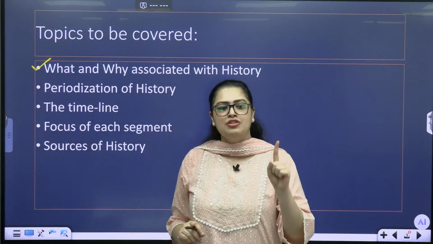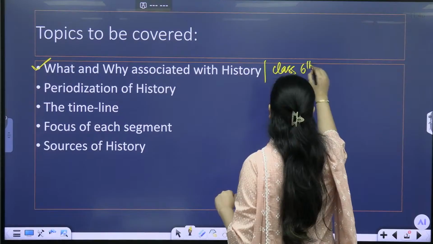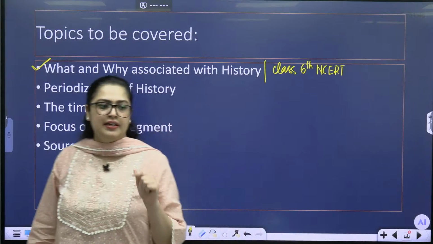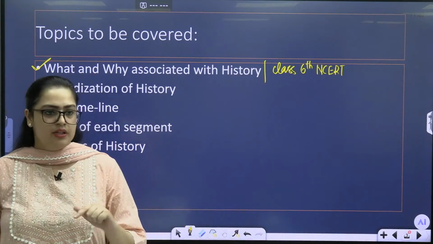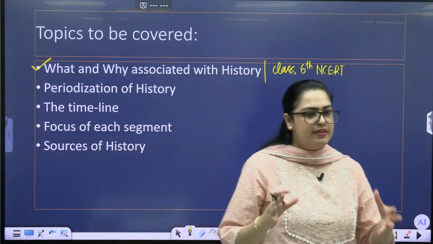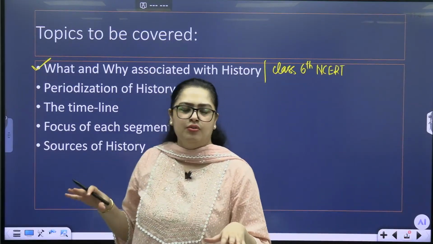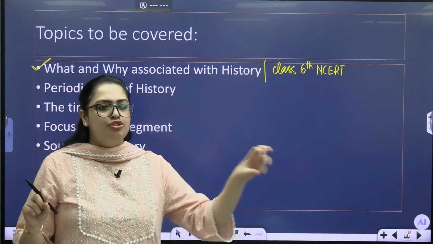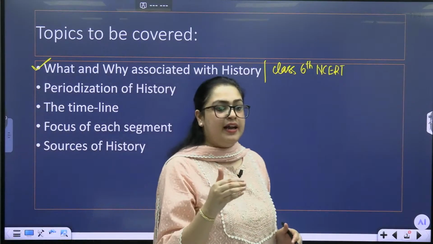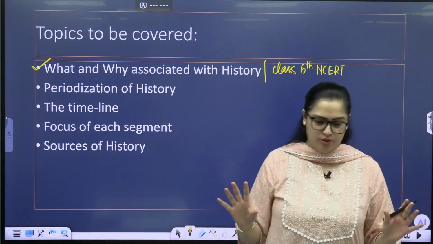First thing, when you start with class 6th NCERT, once the class is over, go back home and start reading the class 6th NCERT history book, chapter 1. In chapter 1, you will find a lot of stories given there, and some of them are actual stories, and some they have just put in place to give us a sense of what exactly the meaning of history is and why it is relevant. Read that first chapter, that will give you clarity about the subject.